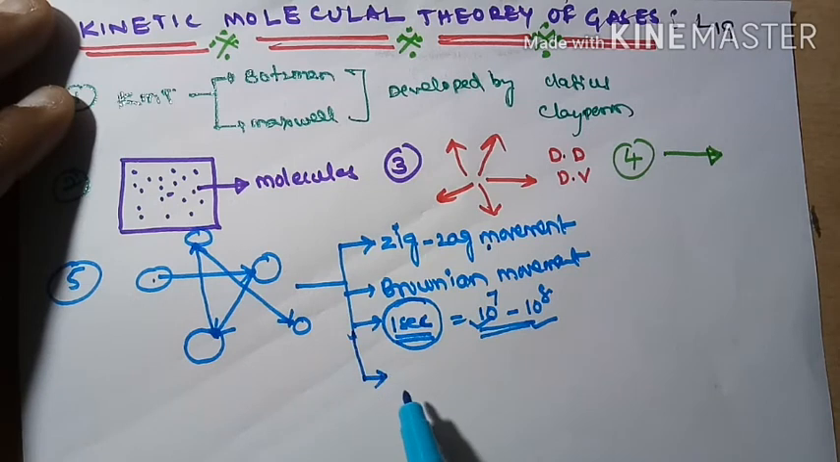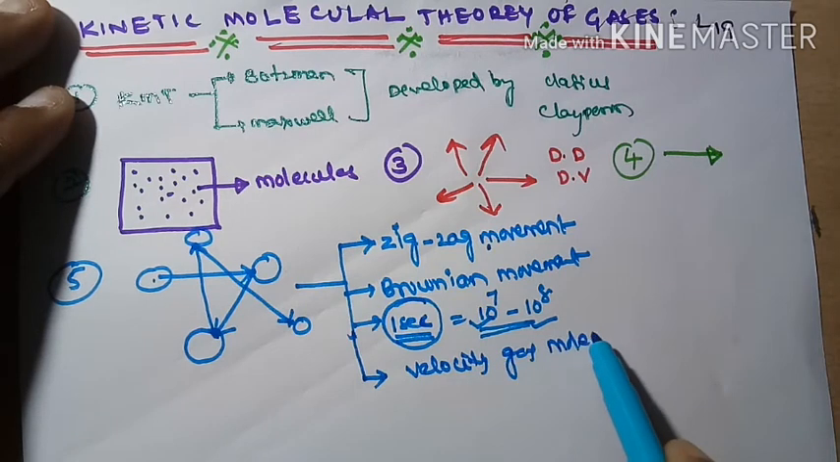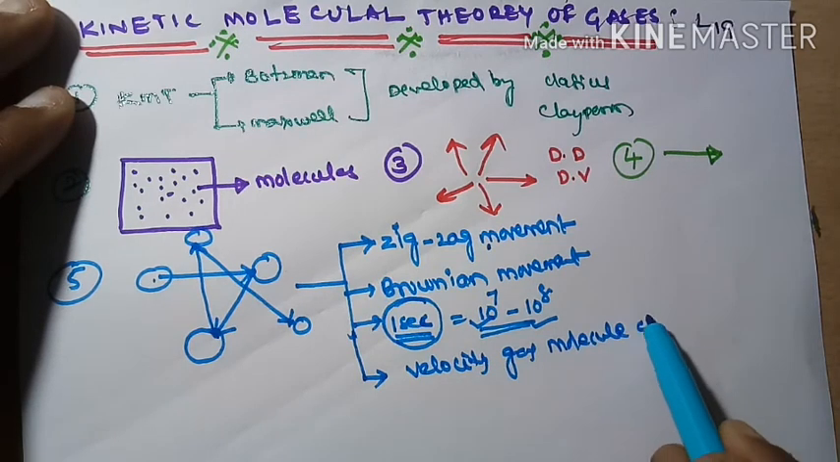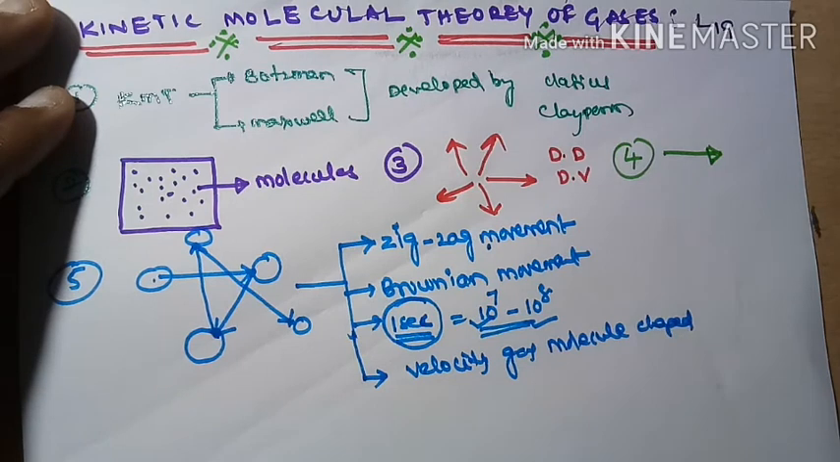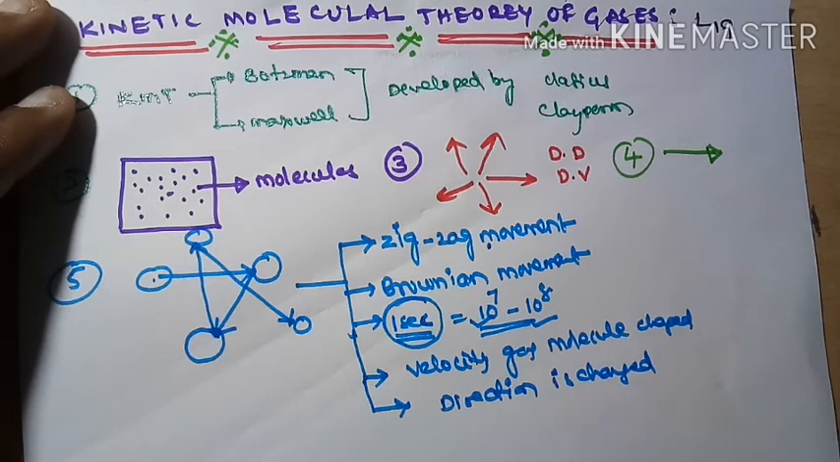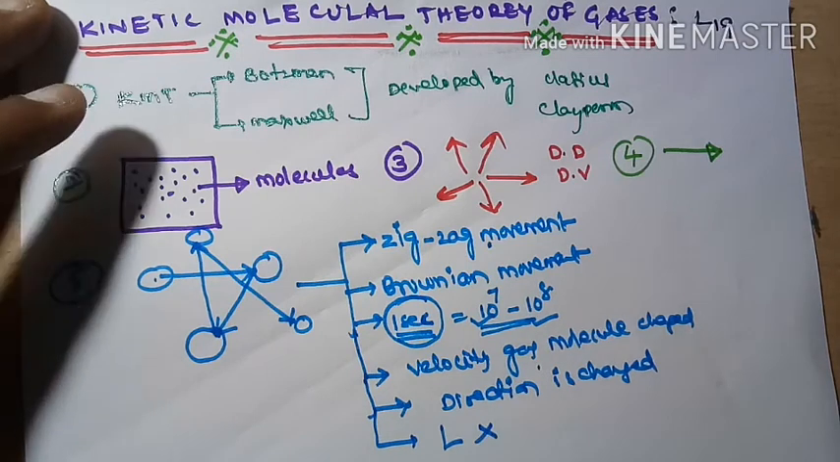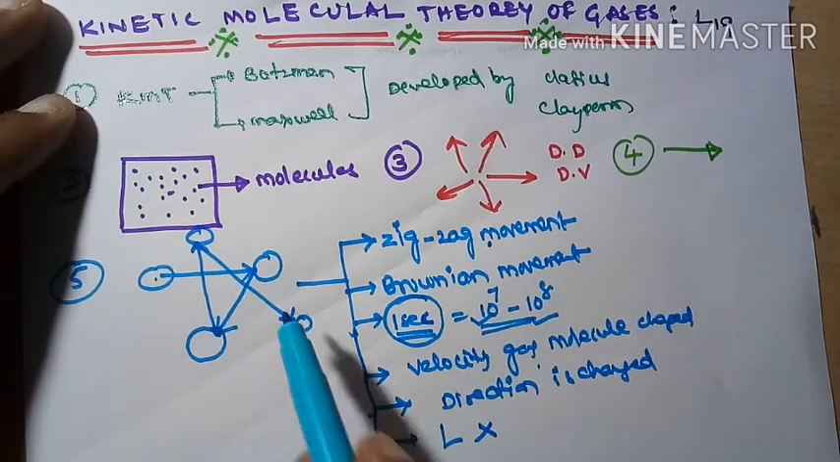In every collision, the velocity of the gas molecule is changed, as well as the direction is changed. But is the linearity changed? No. It always travels in a linear way only.